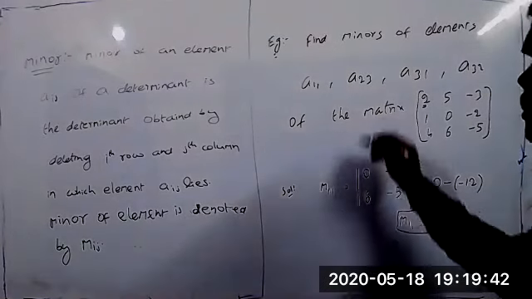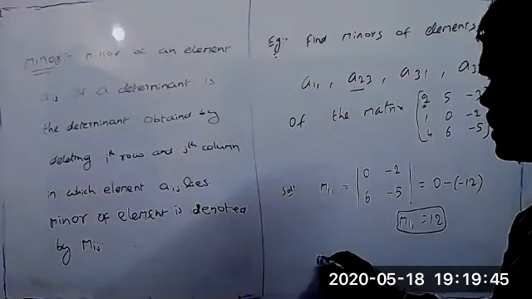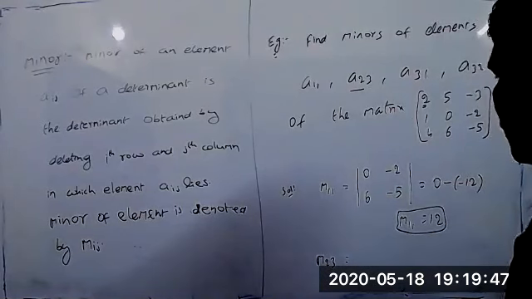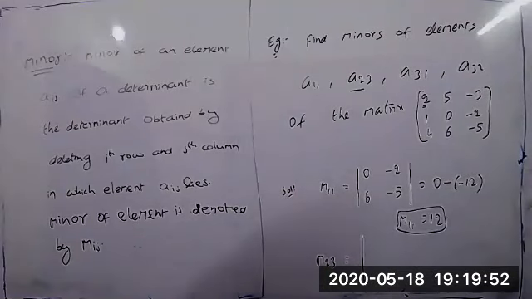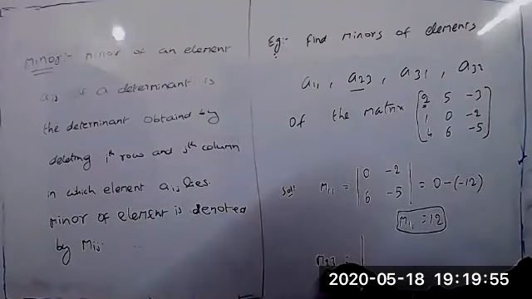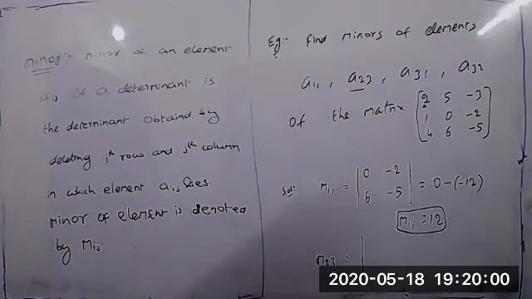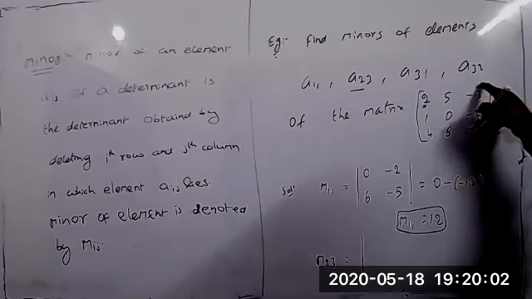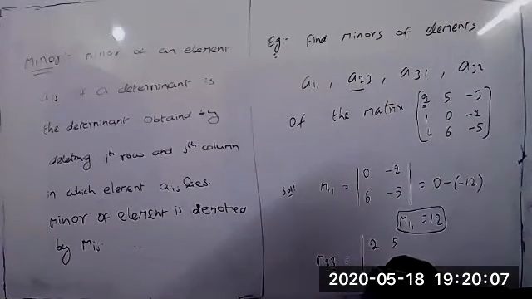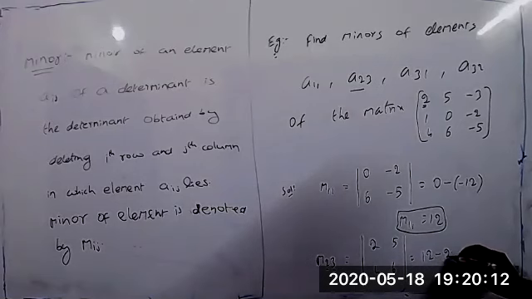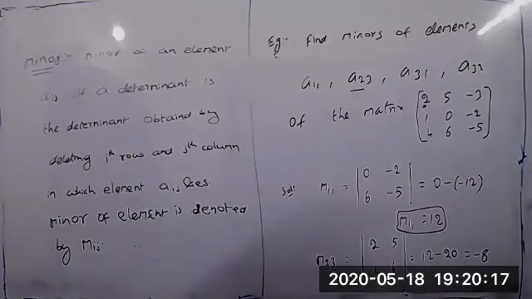The same way we come to the second element, A23, so we find M23. The determinant obtained by eliminating the second row and third column. The remaining elements are 2, 5, 4, 6. So 2 into 6 is 12, minus 5 into 4 is 20. 12 minus 20 equals minus 8. This is the minor of the element A23.